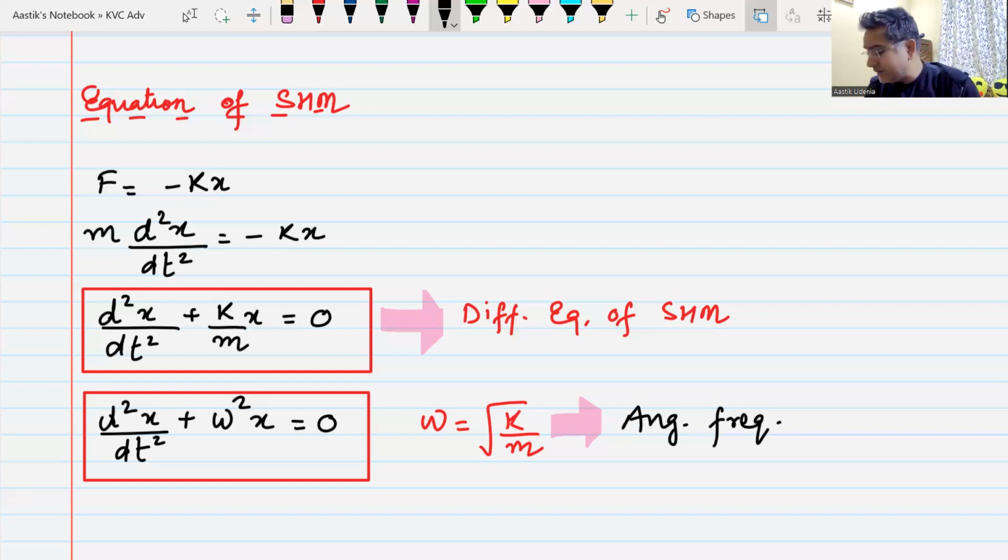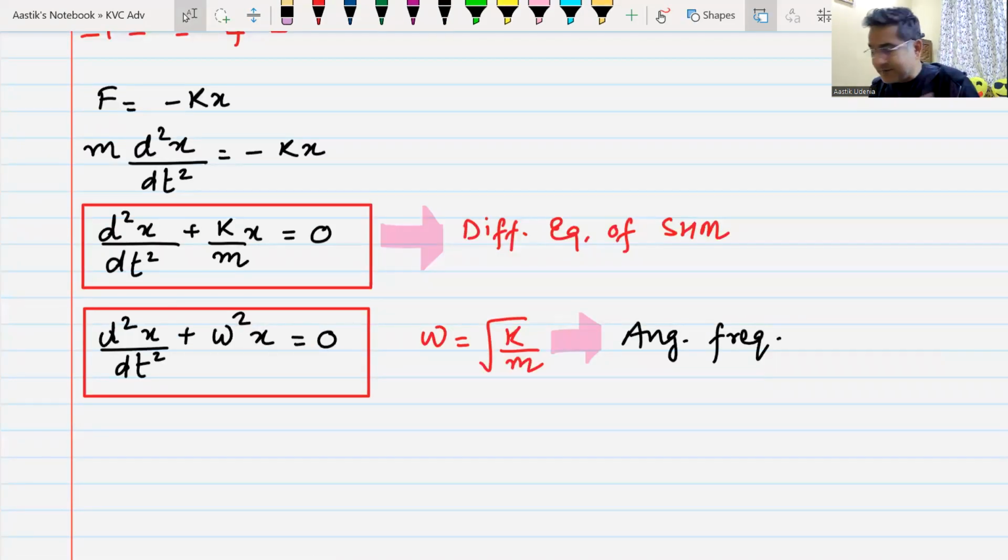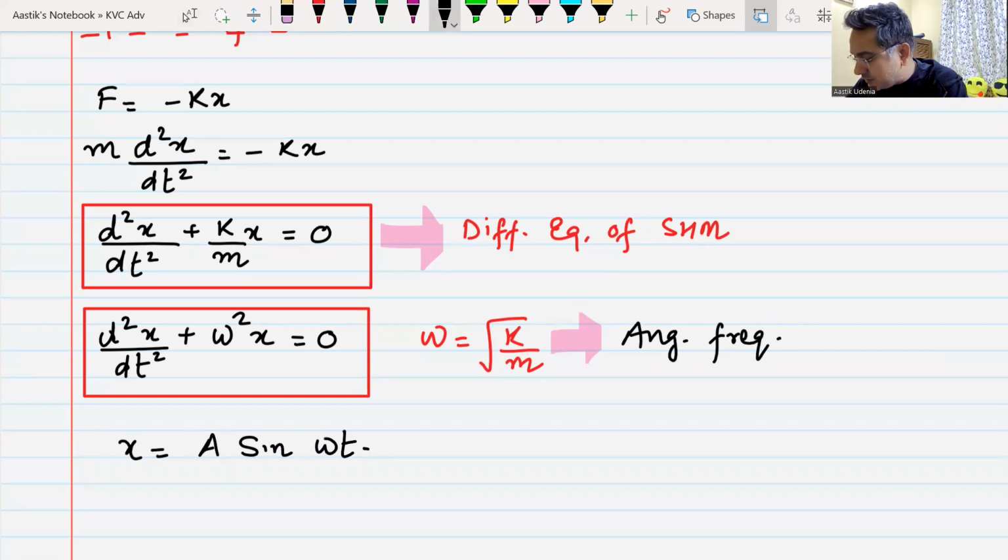Now, if I solve this differential equation, which is basically an exercise in maths, and we will not go into that exercise, we can just write the final equation that you will get as this one. You can write the displacement as a function of time, and the equation that we are going to get will be like this: x is equal to a sine omega t plus phi.